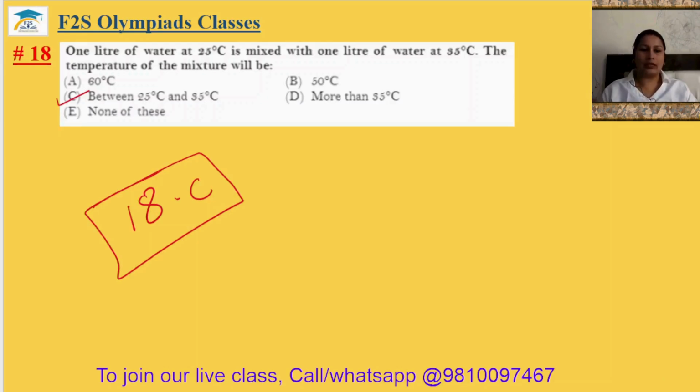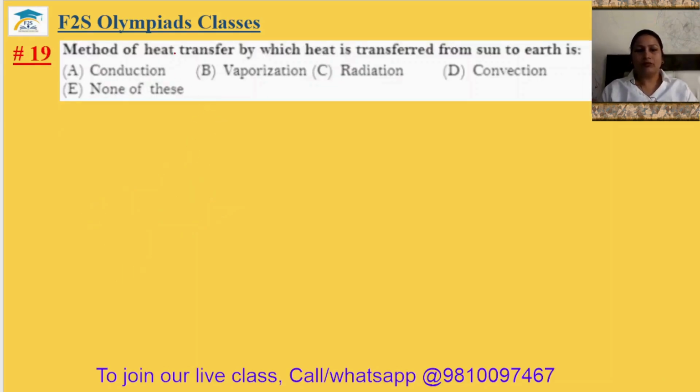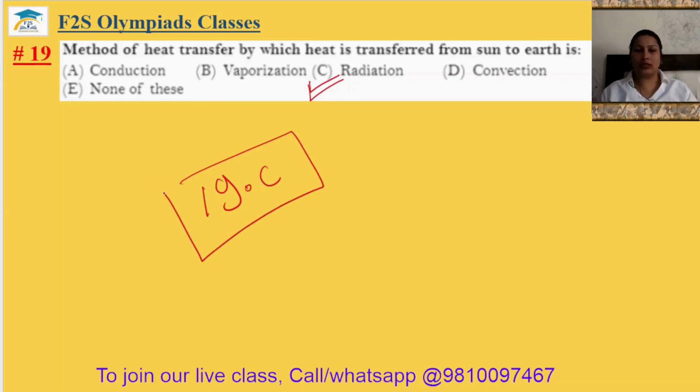Question number 19. Method of heat transfer by which heat is transferred from sun to earth. So from the sun to earth, in some spaces there is no material medium, and without material medium, the mode of transfer can be radiation only. The 19th answer will be your option C.